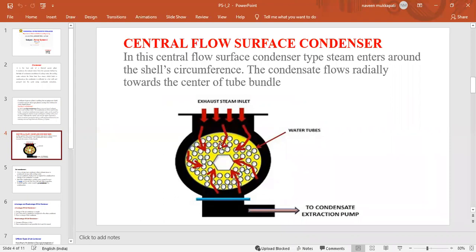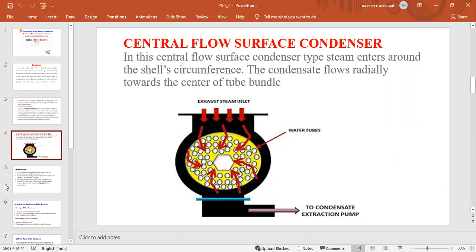The tubes are placed in a circle in the center of the condenser. Then, with the rotation in this condenser, the steam and the water combine with each other, and the output comes out from the condenser to the condensate extraction pump. This is the condensate extraction pump. This is the central flow surface condenser circuit diagram.